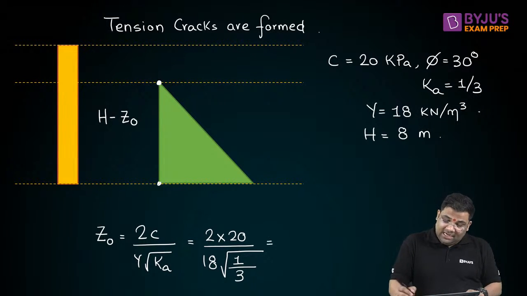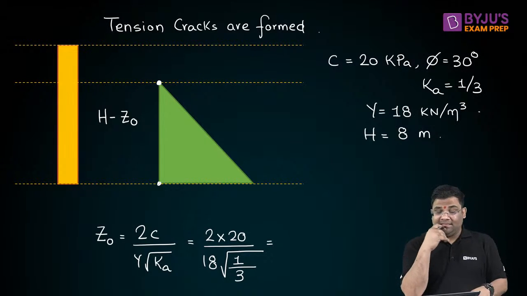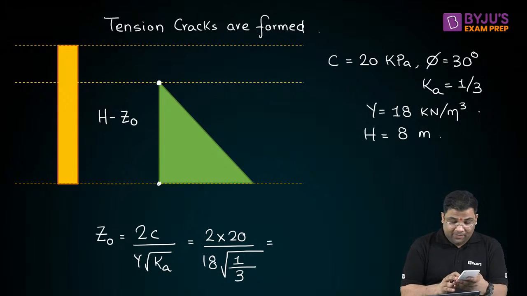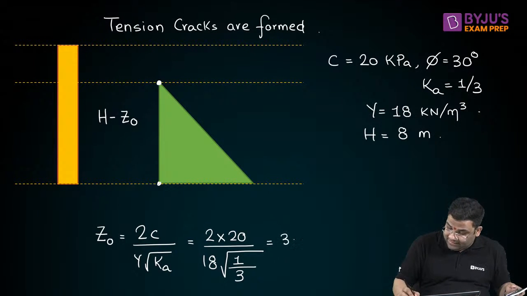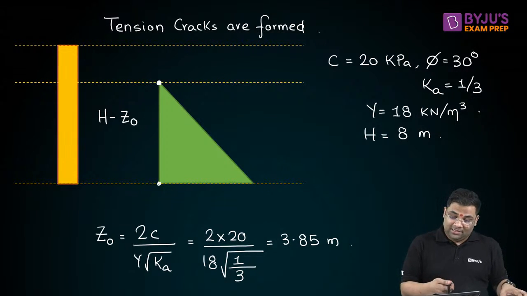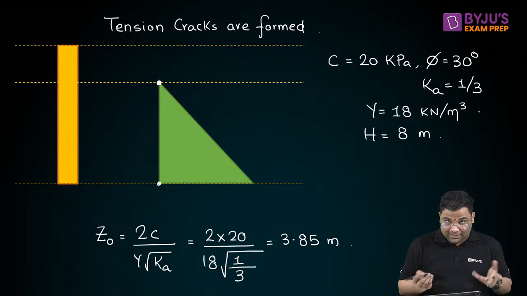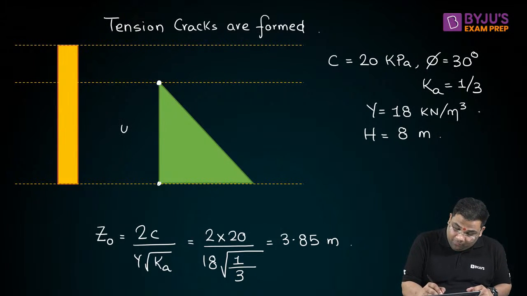So tell me, what is the depth of tension crack you are getting? Let me calculate. 40 divided by 18 and then multiply by root 3. I am getting 3.85. This is 3.85 meter. If this is 3.85 meter, this is how much? 8 minus 3.85. I can say 4.15 meter, right?